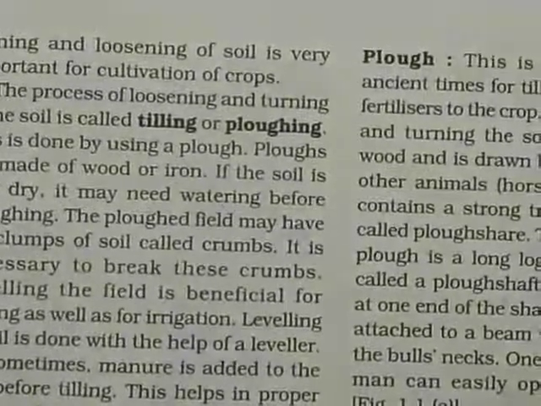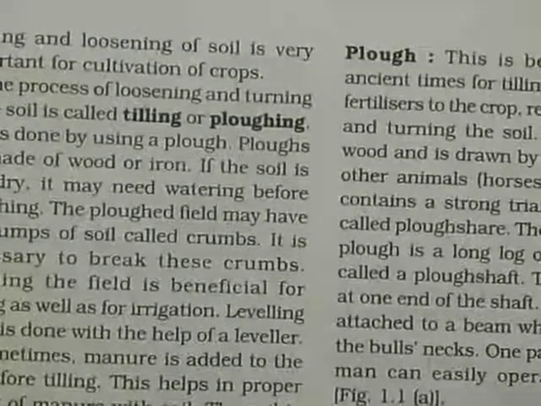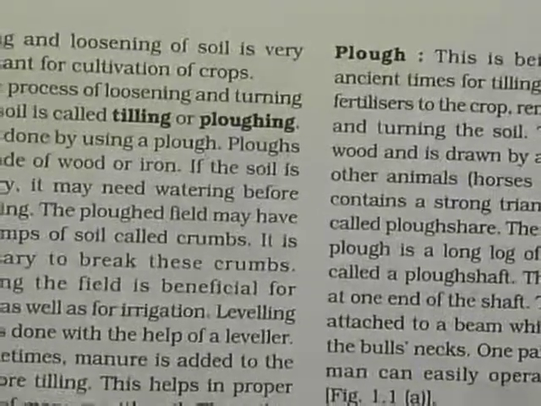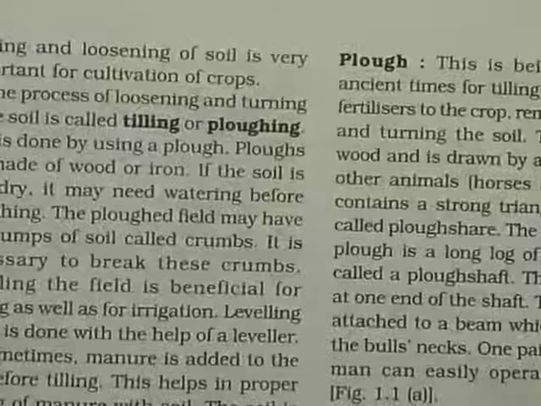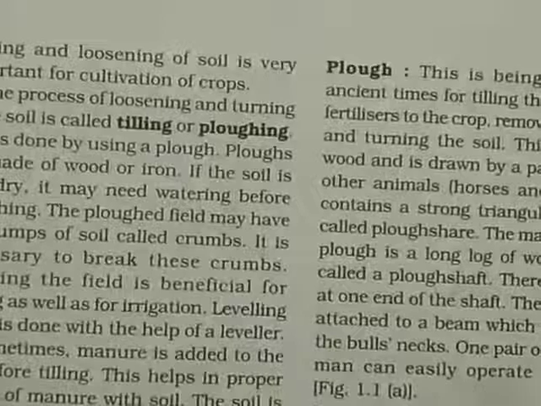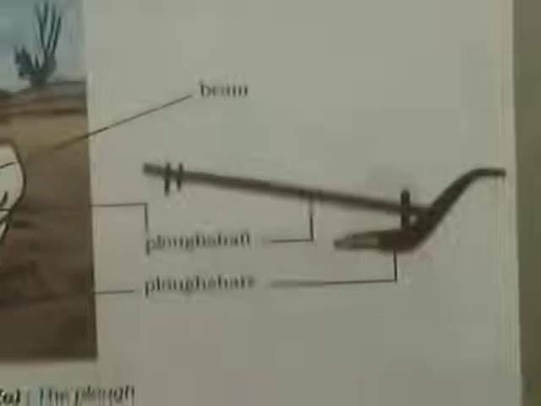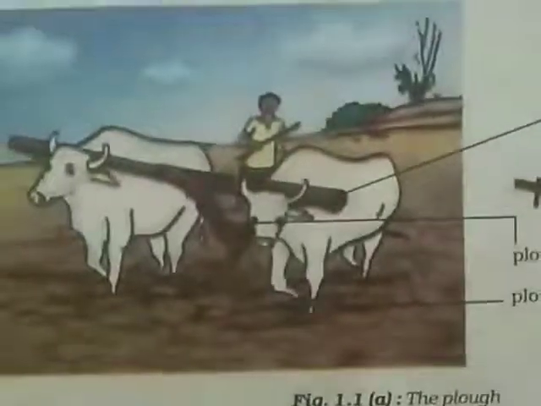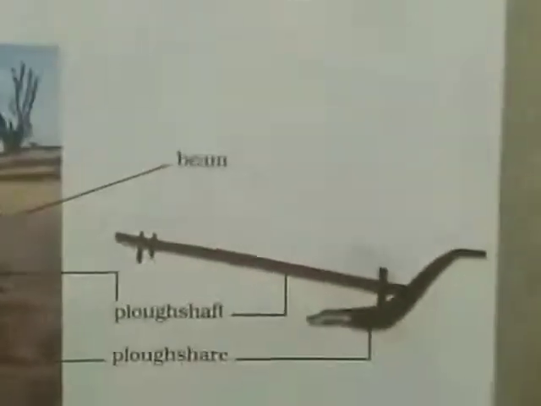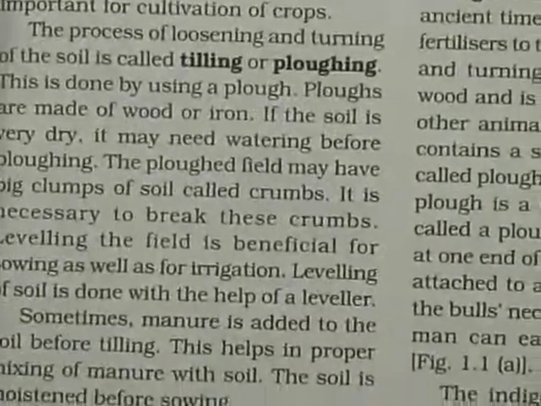The process of loosening and turning of soil is known as tilling or ploughing. Tilling is a new word for you. Ploughing you all know, which farmers do before sowing the seeds. This is done by using a plough. Ploughs are made of wood or iron. Here is the plough, you might have seen this. This is the traditional method of farming, and this is the tool, the plough.